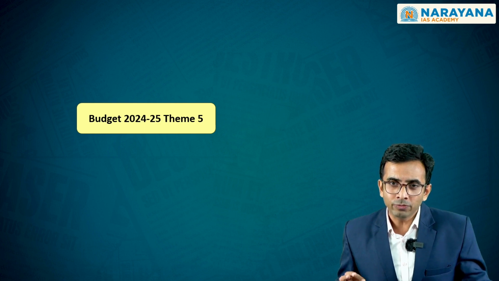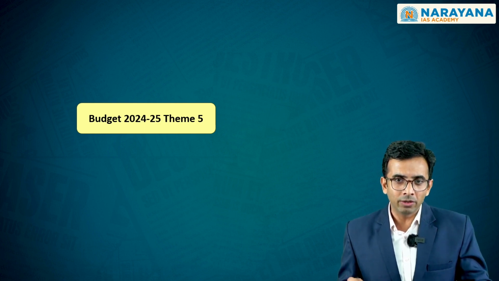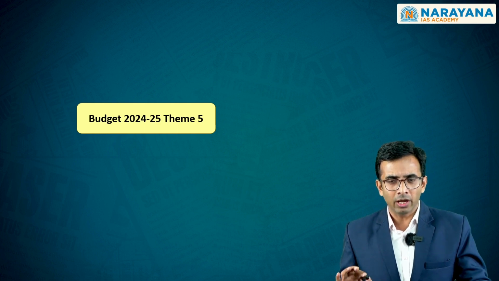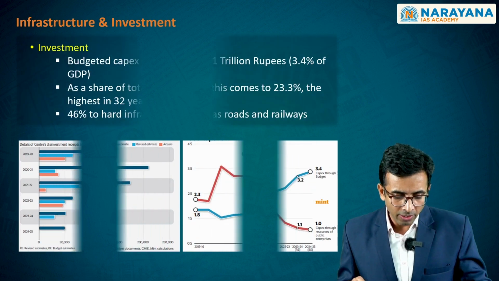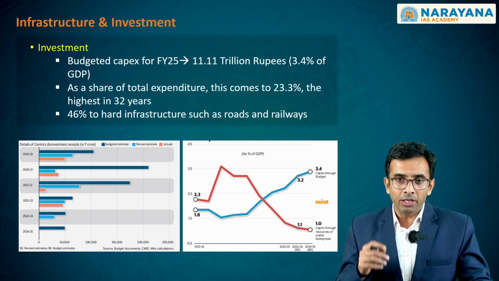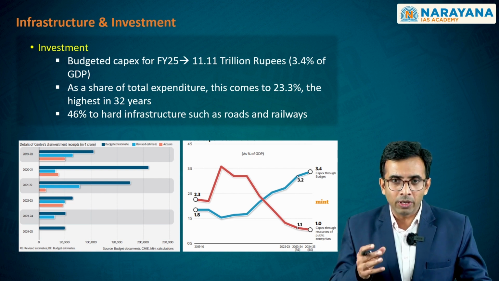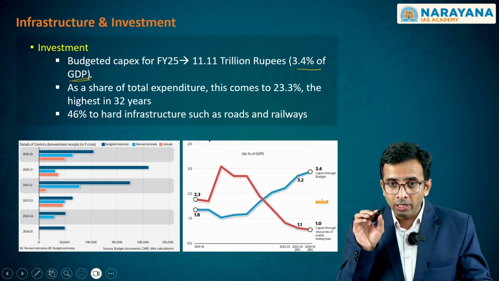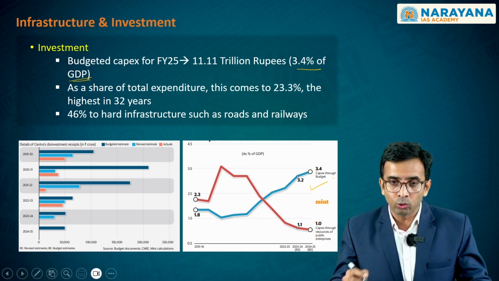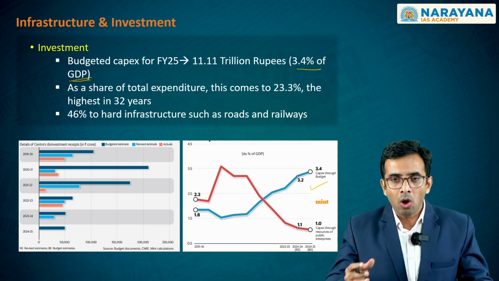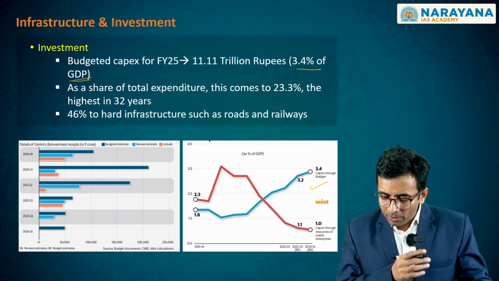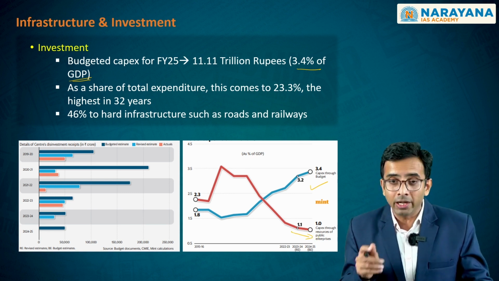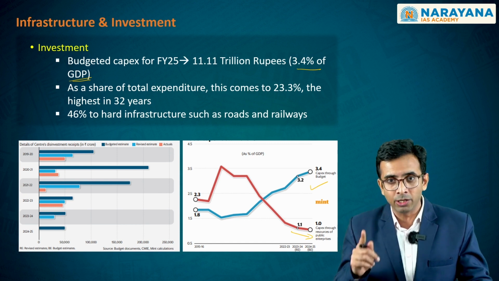Moving to the next theme, we will discuss a few miscellaneous announcements which have been made with respect to some of the key sectors that we have already identified. One such key sector is the infrastructure and capital expenditure that the government is doing in terms of investment. As you clearly see here, the budgeted capital expenditure led by the government is at this level of 3.4% of GDP. And you can clearly see now that even though the capital expenditure through the budget for the government is increasing, on the other hand, the public capital expenditure through the resources of public enterprises is on the decline sustainably and continuously.